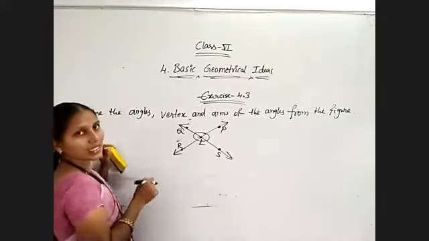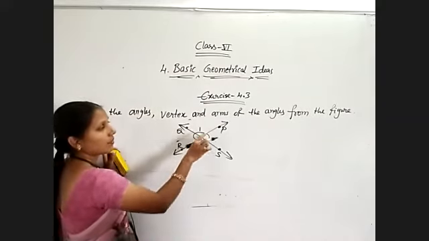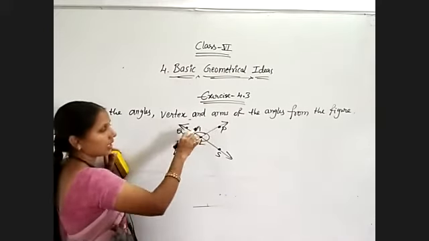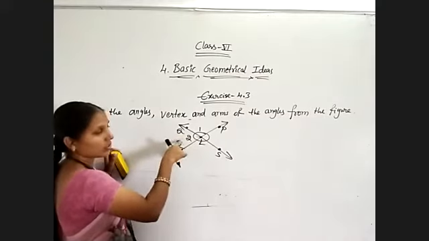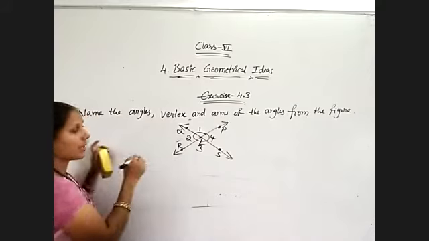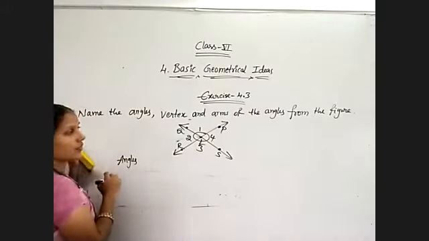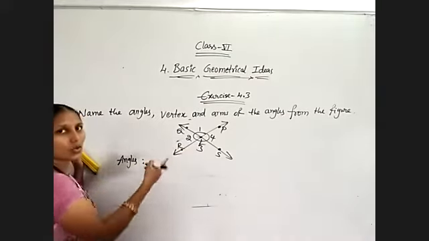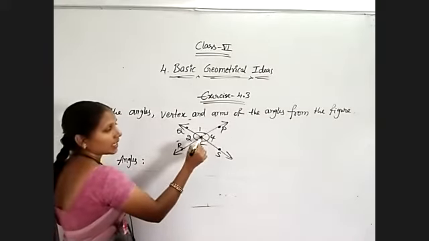Now how many angles are forming? Again, 4 angles. Total 4 angles are forming. And first I am writing what are the different angles forming in this figure. So name them. First angle is P. Where are they meeting? L.